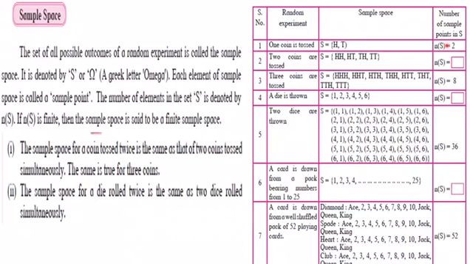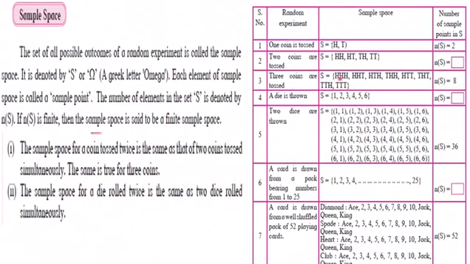If n of S is finite, then the sample space is called finite sample space. Now observe two coins are tossed. So sample space, possibilities are HH, HT, TH, TT. How many? 1, 2, 3, 4. So here you will write n of S is 4. When 3 coins are tossed, so what you will get? You may get 3 head, then HHT, that is head, head, tails, HTH, THH, you may get HTT, THT and TTH, TTT.